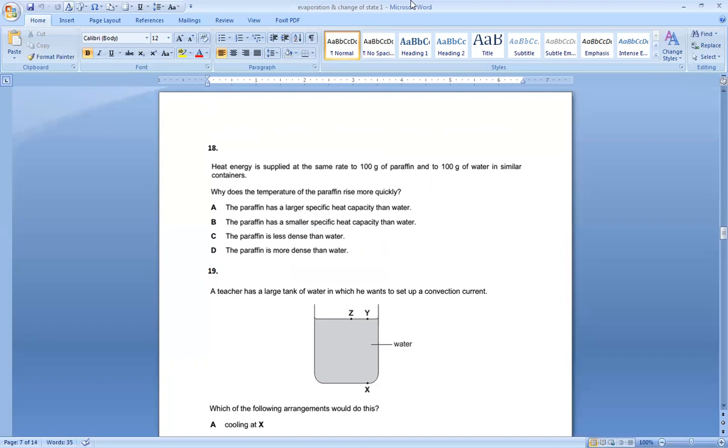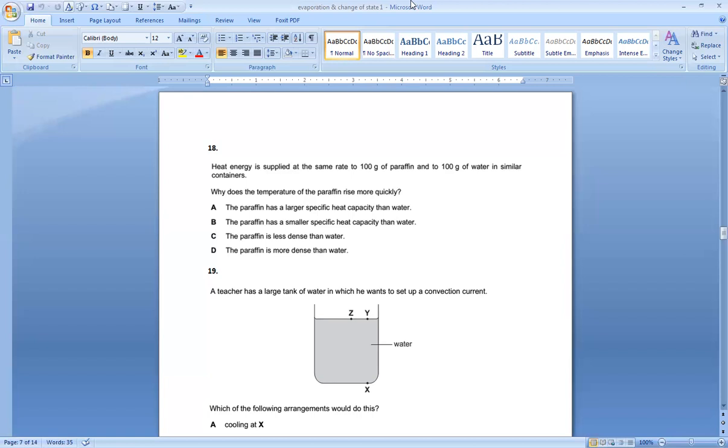A teacher has a large tank of water in which he wants to set up a convection current. Which of the following arrangements would do this? Cooling at X will increase the density at the bottom, so it won't work.